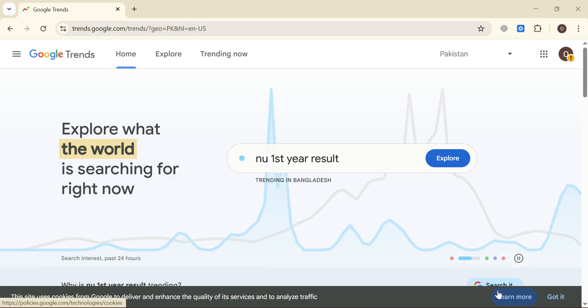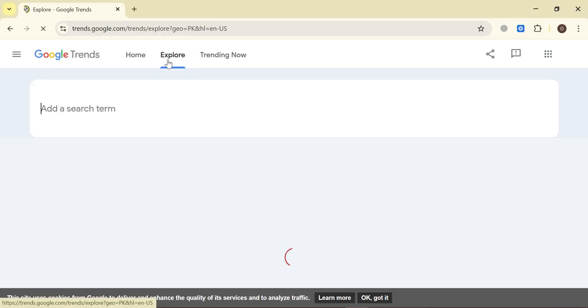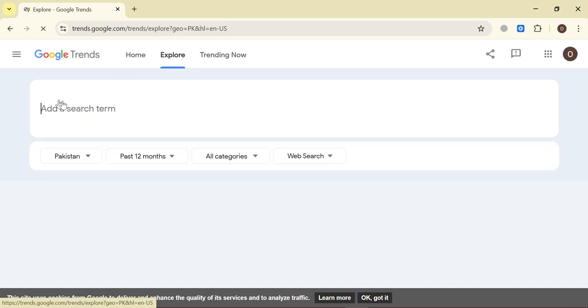If you just type in Google Trends, you will reach this website. Okay, so we are going to explore. So let's click on this explore button so that I can show you how this Google Trends website works. Okay, so you can type your query in the search term, and you can also select the country.